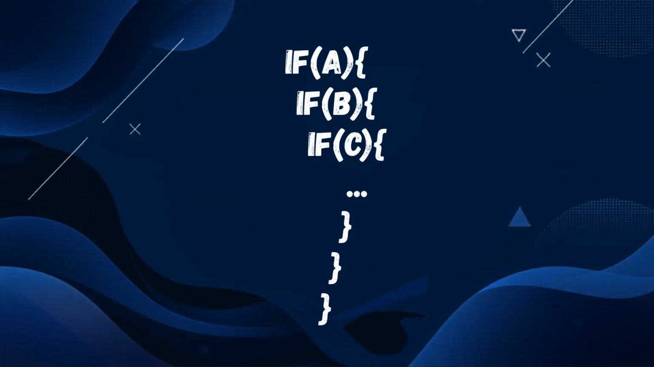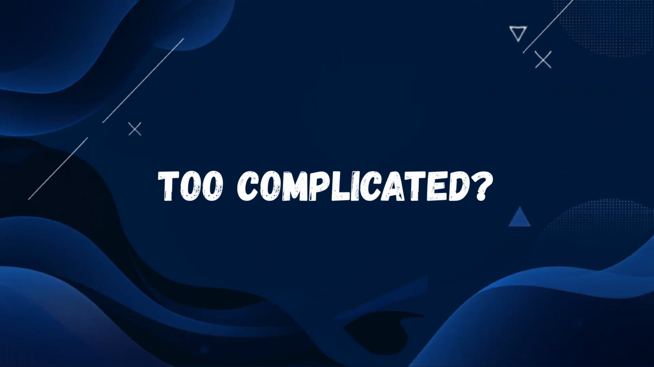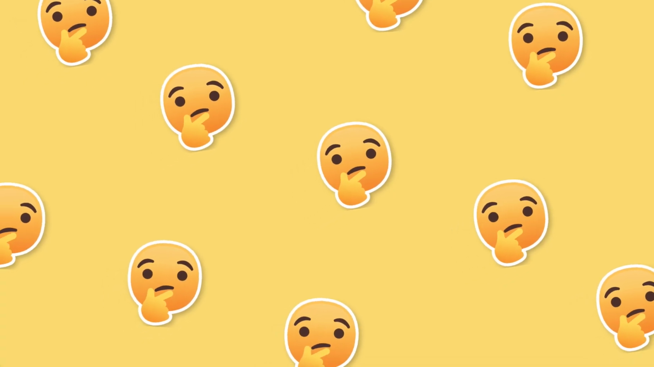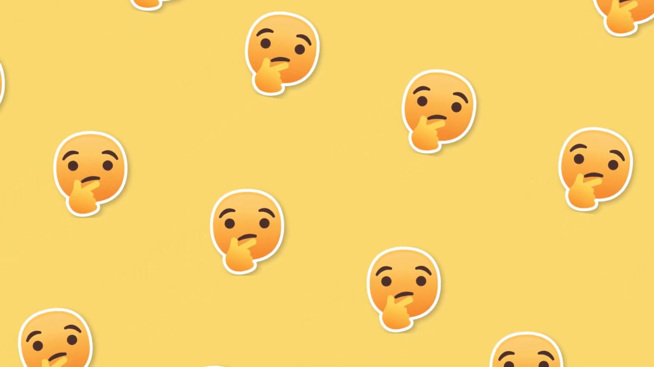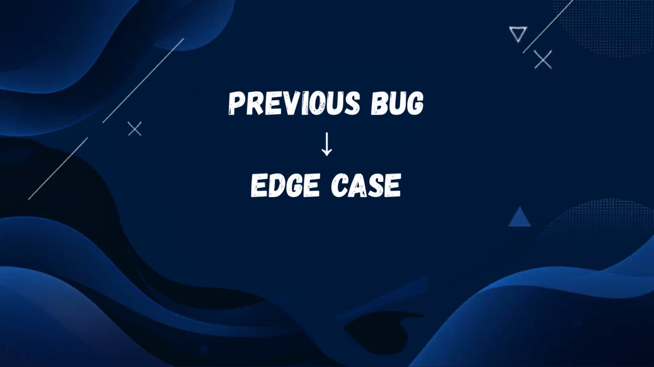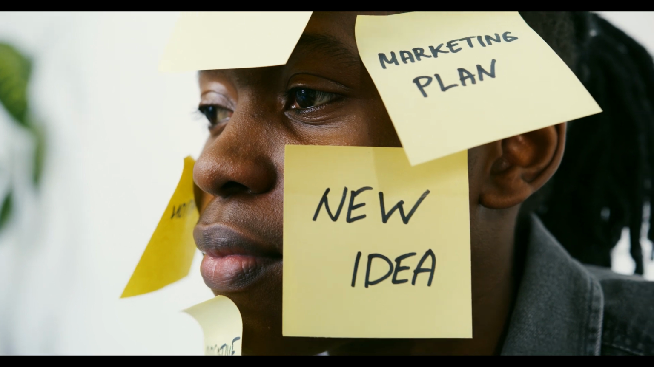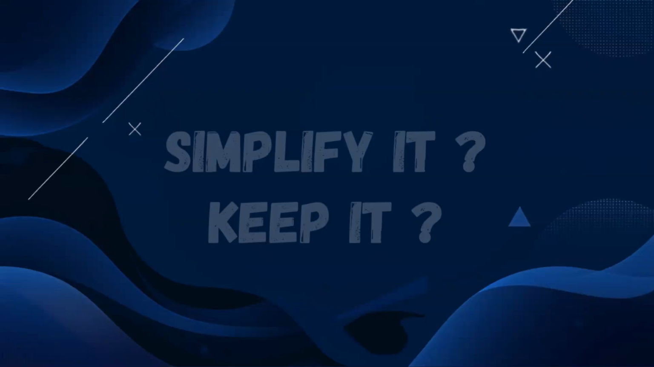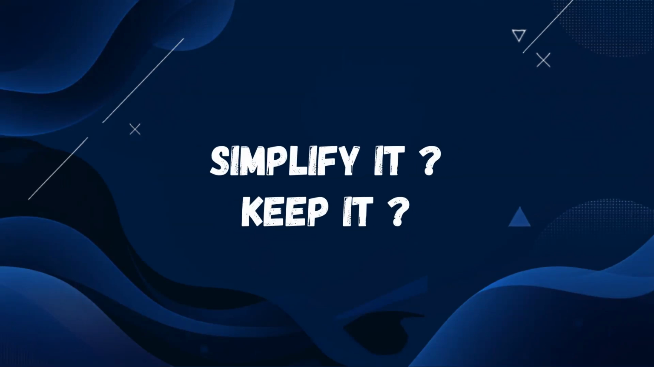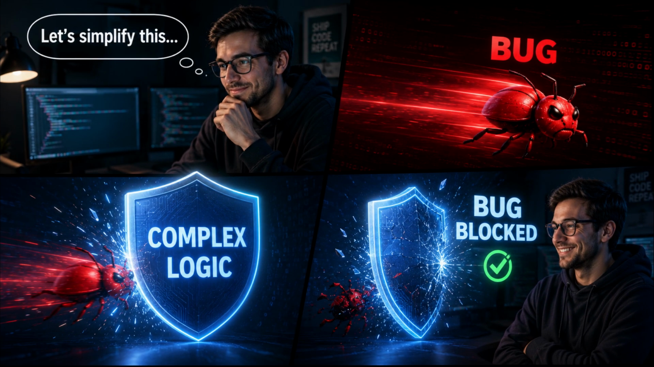I am seeing this especially with logic that looks unnecessarily complicated. Sometimes complicated code exists for a reason: a previous bug, an edge case, a business rule nobody documented. If you don't understand why the code does what it does, you can't tell the difference between "this is overcomplicated and should be simplified" and "this complexity is protecting us from a problem that already happened once."